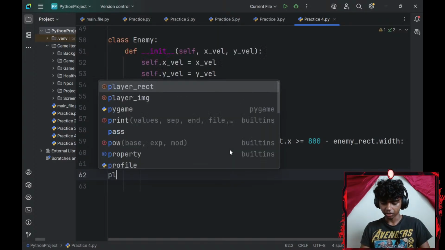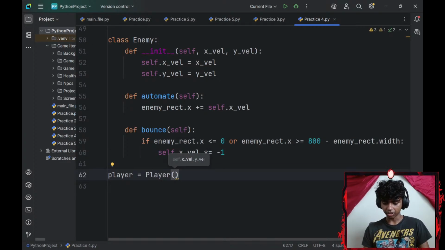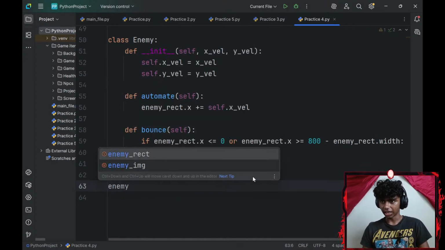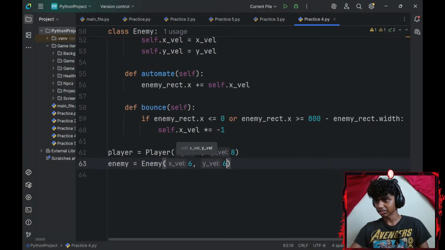Let me test it. So I'll create a player object. I'll set that equal to my player class, add a pair of parentheses and fill in my parameters. So the x-axis velocity of my player, let's keep it 8 pixels per frame. Y-axis is going to be 8 pixels per frame as well. Let me create an enemy object. I'll set that equal to my enemy class. The parameters are going to be, let's keep it relatively slower, 6 and 6.